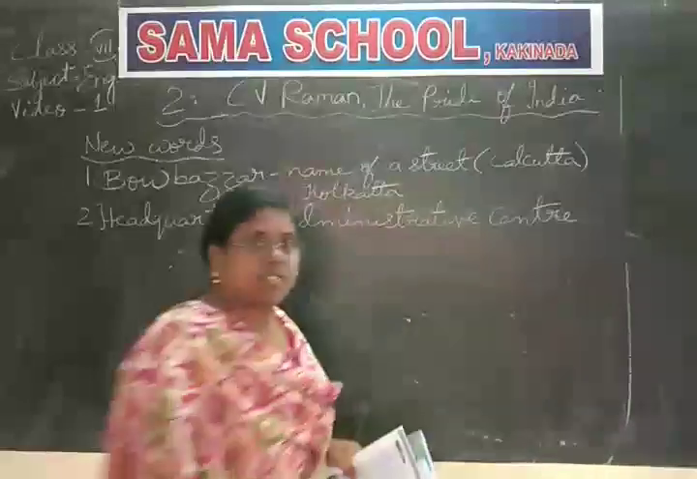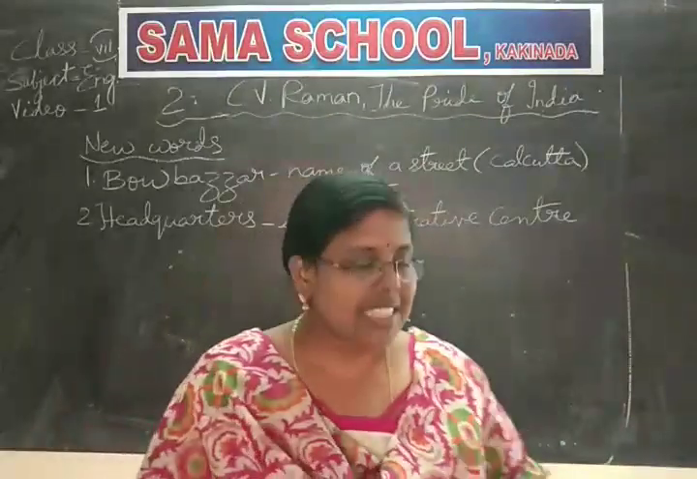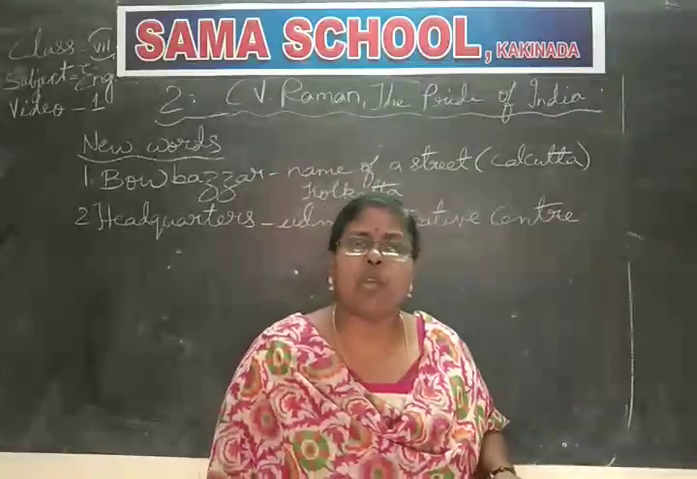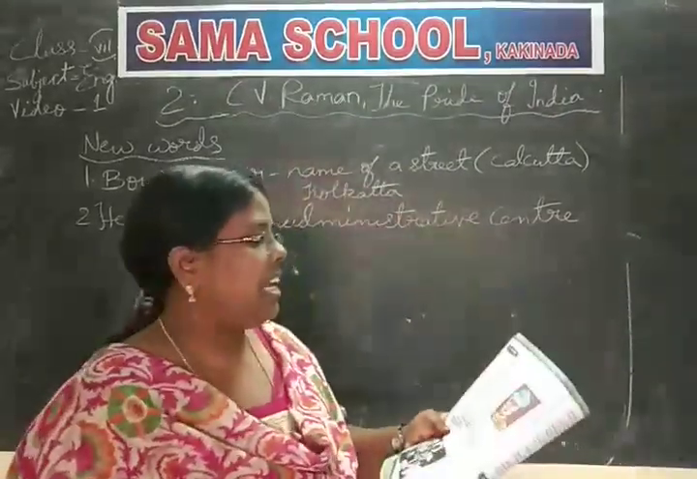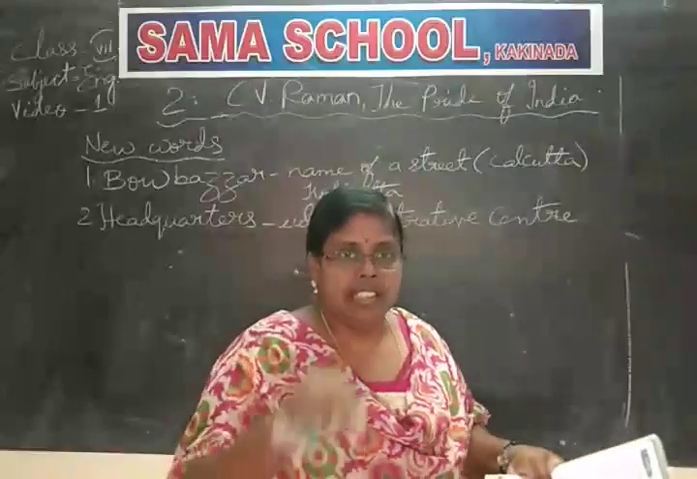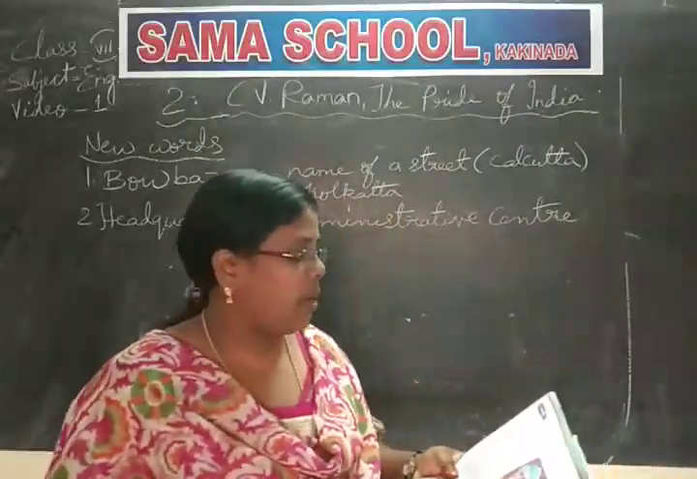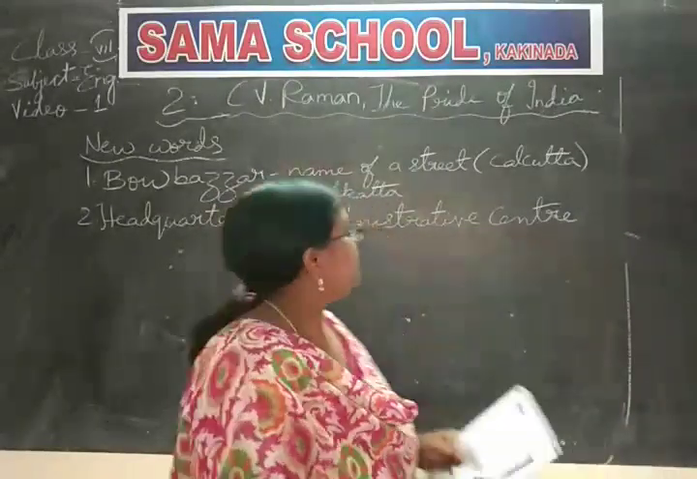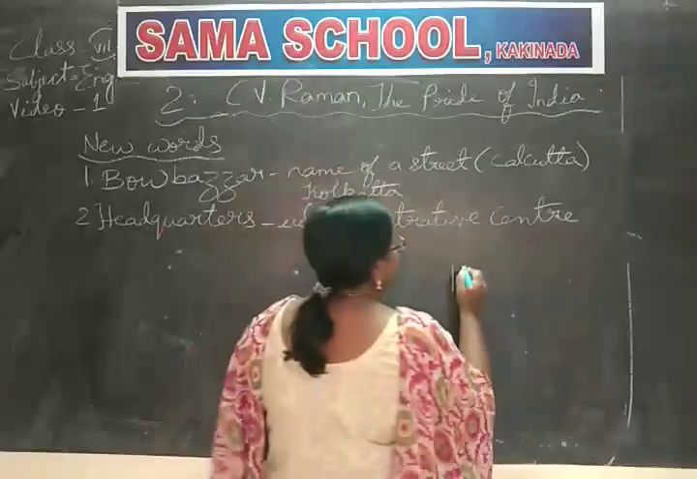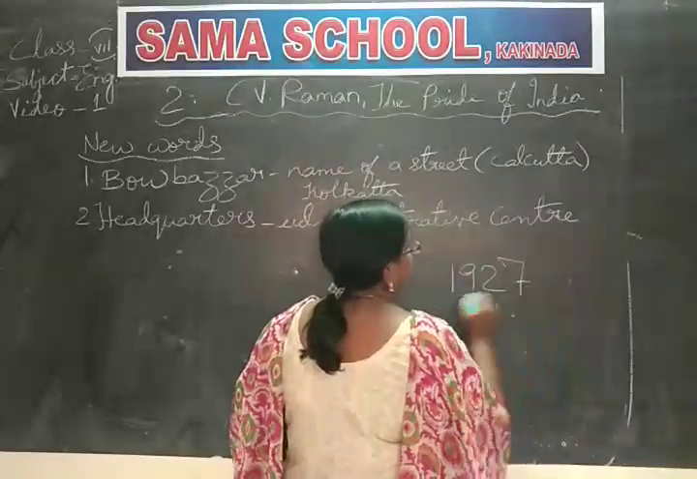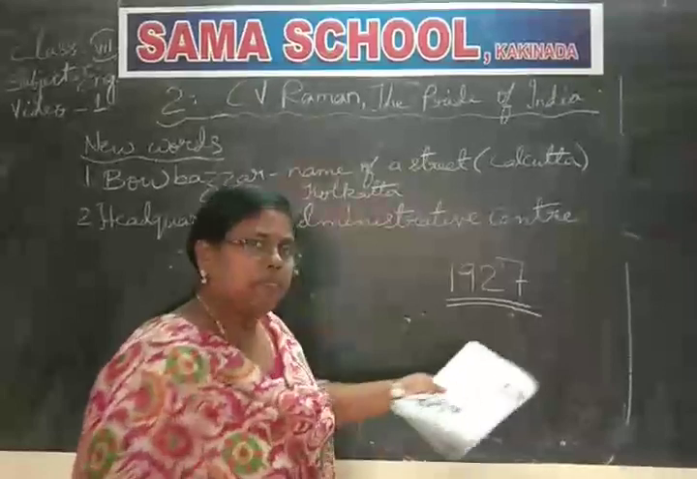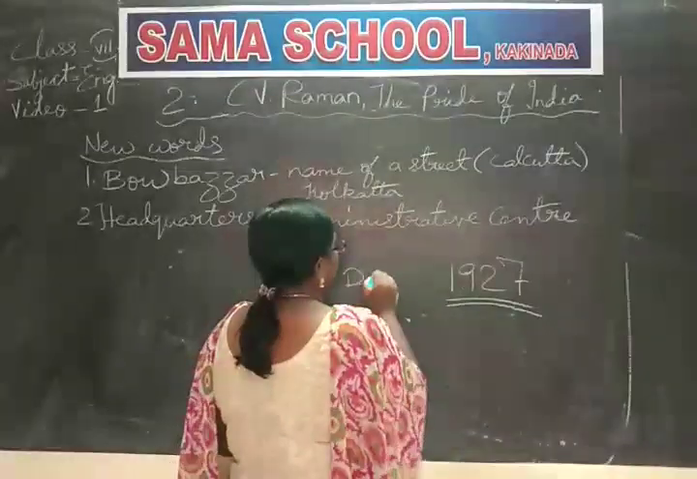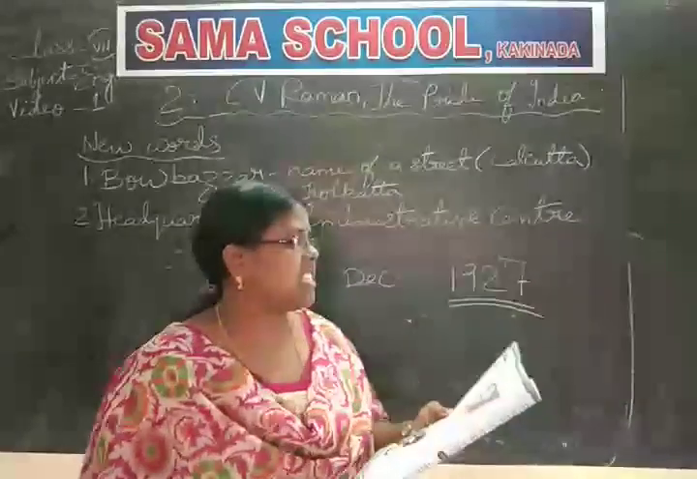Administrative center for what? Yes, for cultivation of science. That means whatever experiments and new things are to be done, they do it there. That building is supposed to be that one. In December, on a fine evening in 1927, remember the date. Okay, what is going to happen that time? Remember, December 1927.